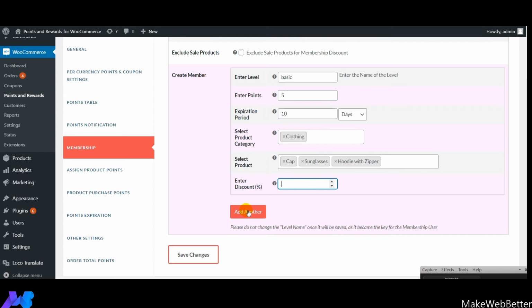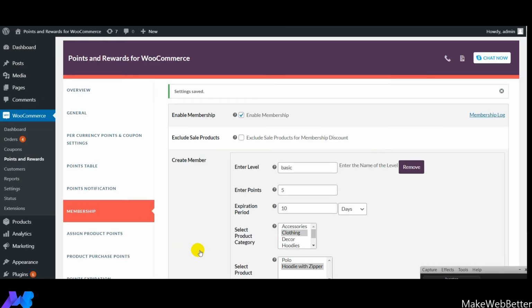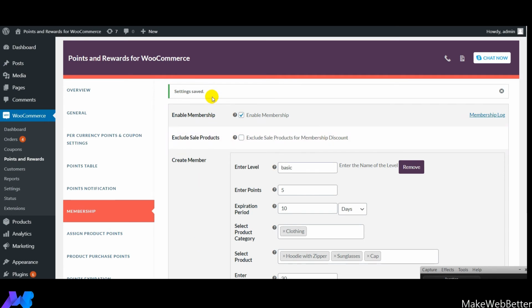So this is how the membership feature of our plugin works, and then you need to click on save changes to implement and enable. Okay, so we are getting the error since we haven't mentioned the discount. So for example, I have mentioned 30, and then I'll click on save changes. So all the settings for membership have been enabled. And guys, now I'm going to show you the working of the next feature, which is assign product points.